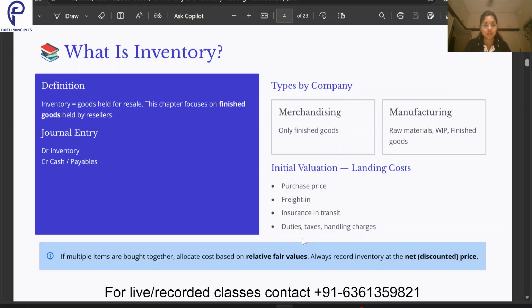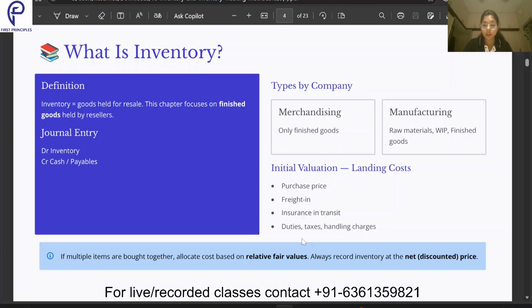But for this particular chapter, what do we consider as inventory? We consider inventory as only the finished goods. That means we are buying it from someone and selling it off to someone. We are buying it from a wholesaler, we are the retailer, and we are selling it to the customer, so as to make our understanding really easy.